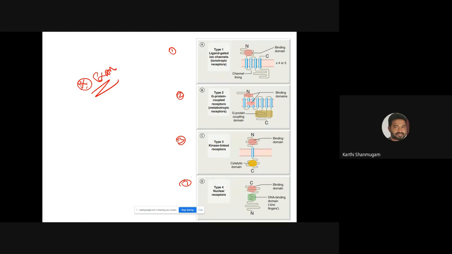So this is the N terminal of the protein molecule, and this is the C terminal of the protein molecule. If you take any protein molecule, it is made up of many amino acids joined together, right? So there should be one end called the C terminal, and another end called the N terminal. All proteins will have 2 ends, C terminal and N terminal.